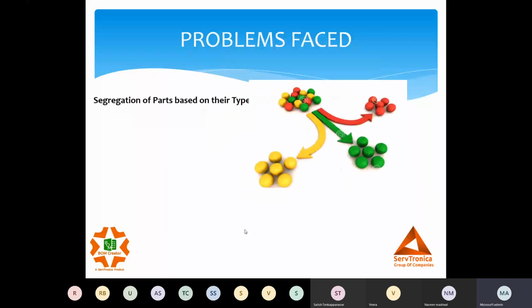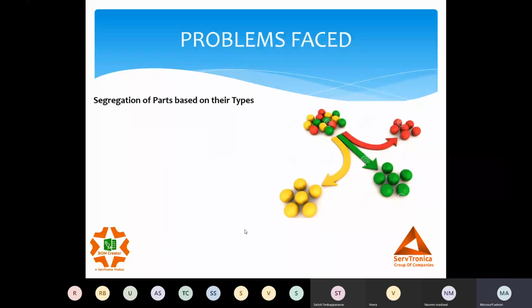The next important thing is segregation. Say we have used an SAP or ERP system, and we have uploaded our bill of material from the design perspective. But when it comes to the production team, their initial concern is only the manufacturing parts, or the purchase team's major concern initially is only the bought out or hardware parts.